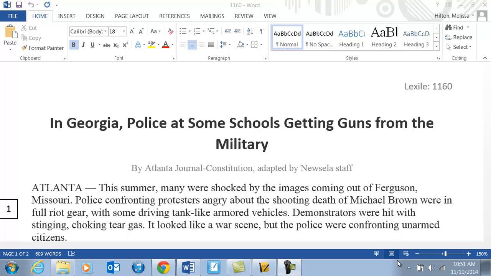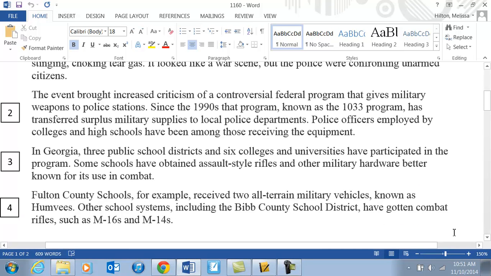Paragraph 1. Find and highlight what the protesters were angry about. Paragraph 2. Find and highlight what the 1033 program has done.